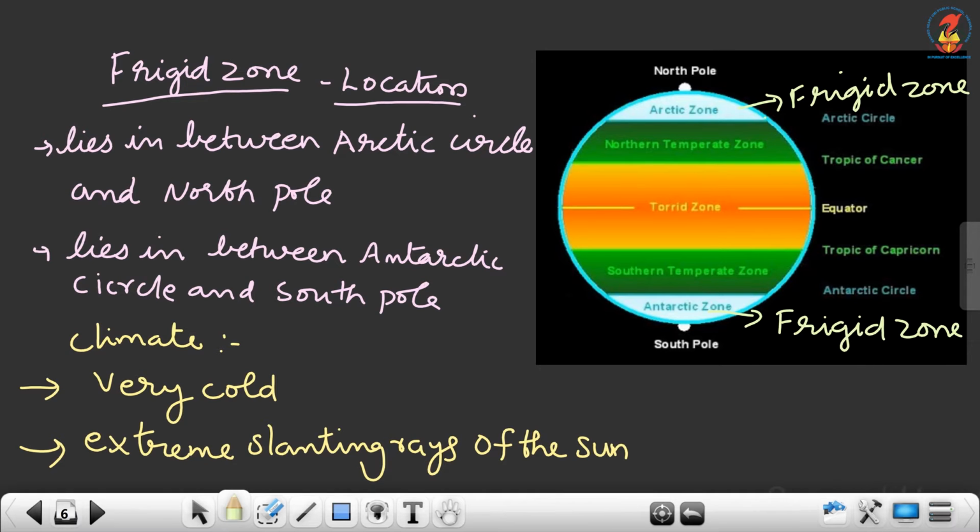In the northern hemisphere, frigid zone lies between Arctic Circle and North Pole. This is northern frigid zone.